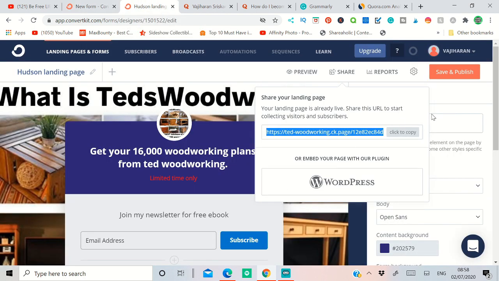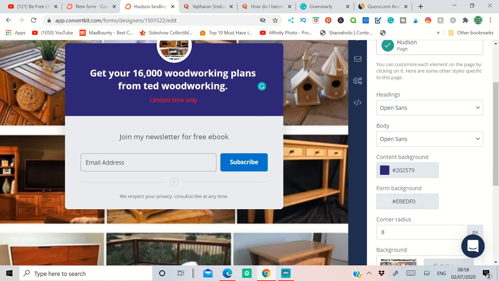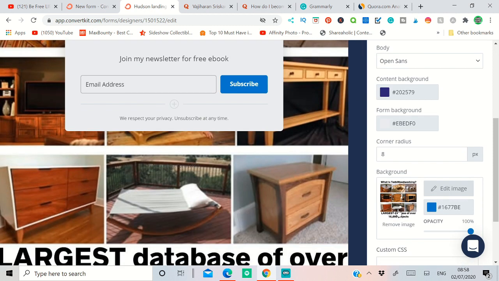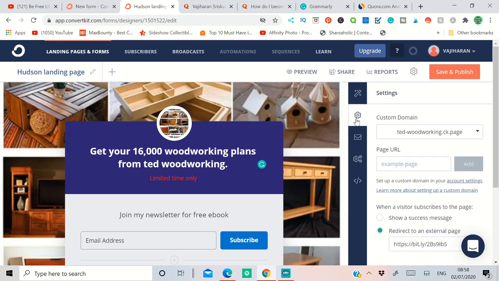So this is my landing page. The first section is style, and you can change the background color of the form and the email content here. You can say, like, get blue, and you can add your own custom image in the background. You can reduce the image size or enlarge it, whatever you like. The second section is called custom domain. You can create a custom domain with them, and it will automatically collect all email addresses within that custom domain.